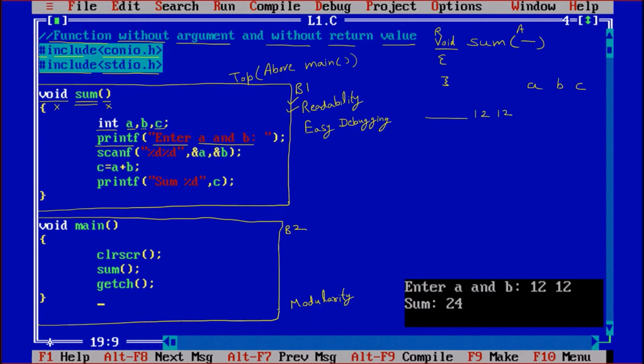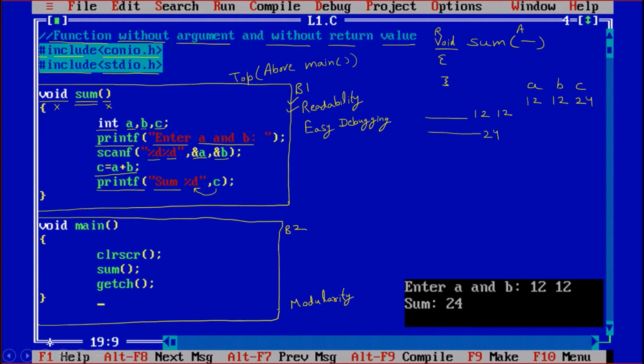So the first value will be taken into %d and stored in variable a, the second value into b. Now there is one more variable c, which is going to hold the sum of a plus b. So 12 plus 12 is 24. So c has the value 24. Now printf sum. So this c will give the value to %d and the answer will be sum is 24.